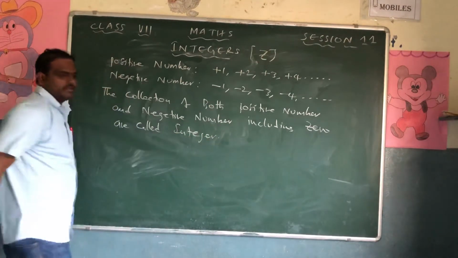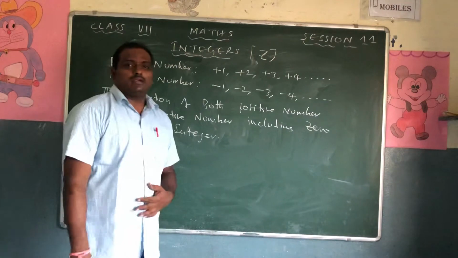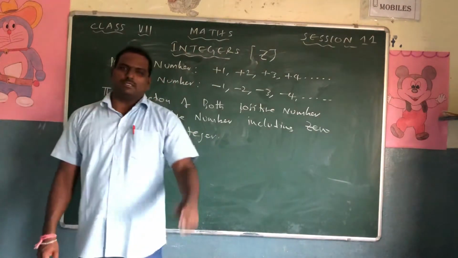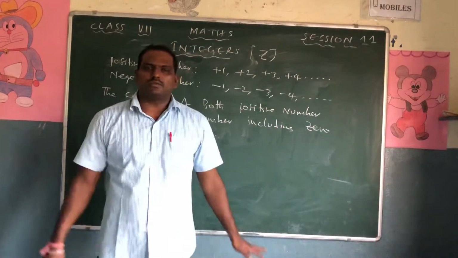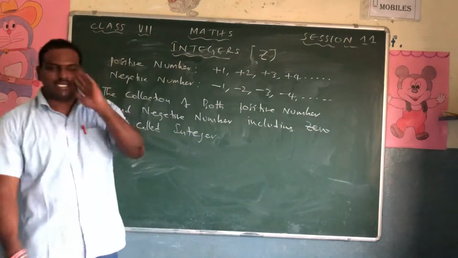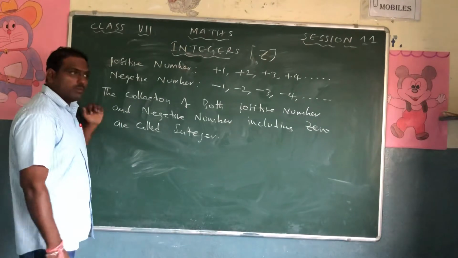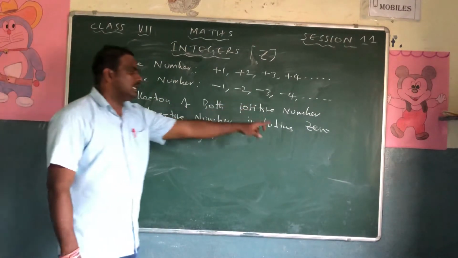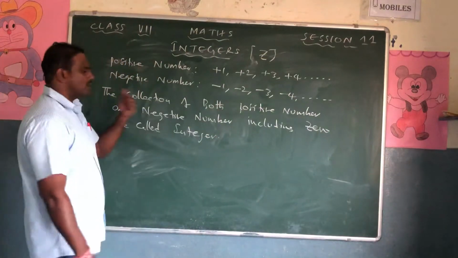This is the definition of an integer. Yesterday we had what are even numbers? The numbers exactly divisible by 2 are called even numbers. What are odd numbers? The numbers which are not exactly divisible by 2 are called odd numbers. Similarly, what are integers? The collection of both positive numbers and negative numbers, including 0, is called integers.